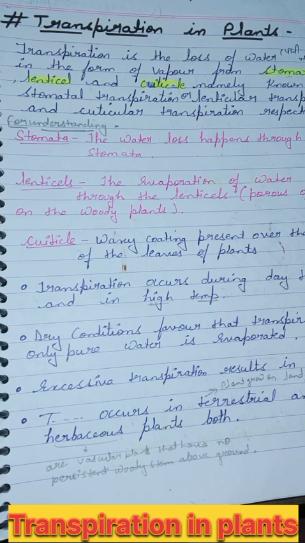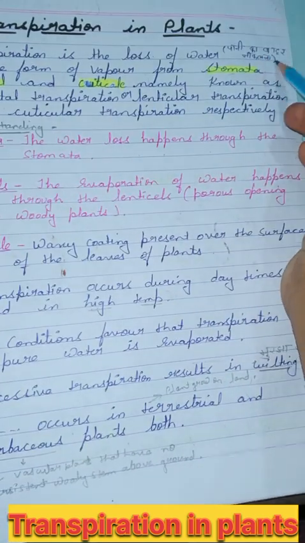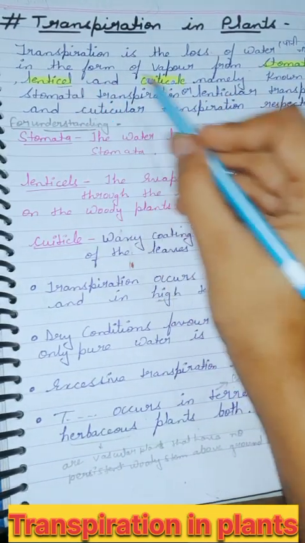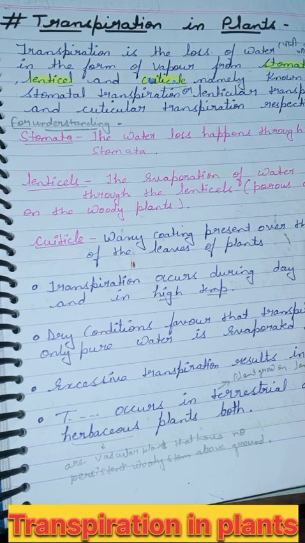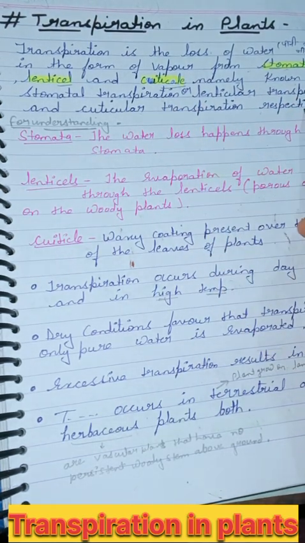So let's start. What is transpiration? Transpiration is the loss of water. It means पानी का बाहर निकलना in the form of vapor from stomata, lenticels and the cuticles, namely known as stomatal transpiration, lenticel transpiration and cuticle transpiration respectively.